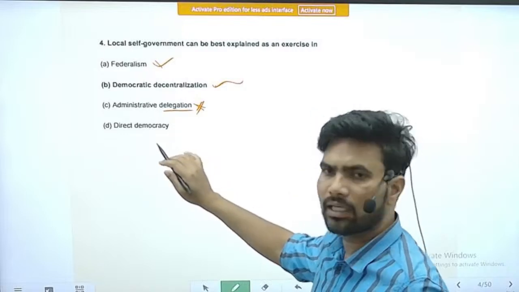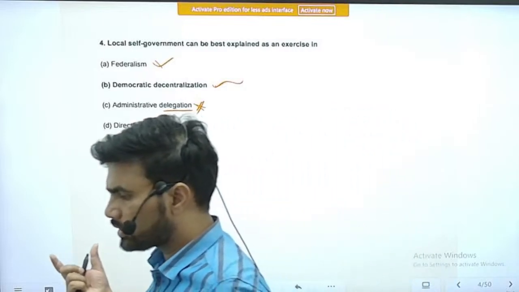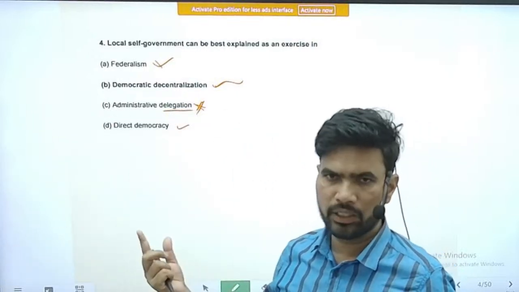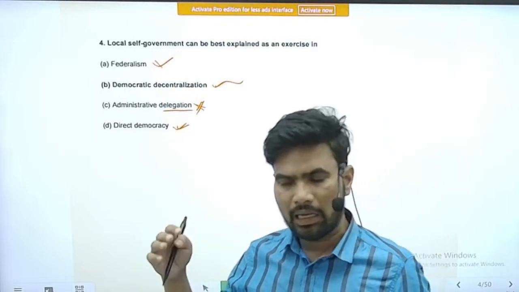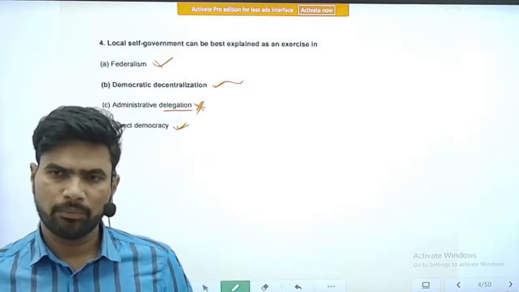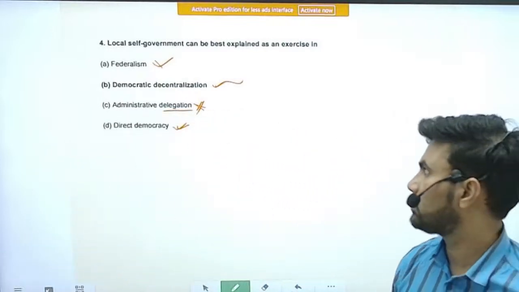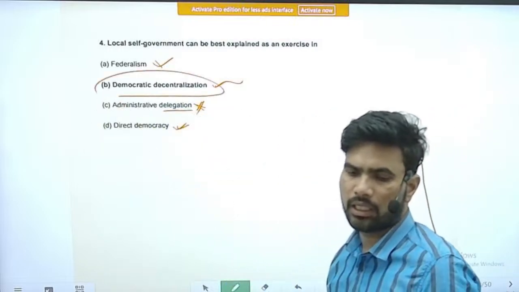Next is direct democracy. Yes, direct democracy is somewhat related to local self-government, but it is again not the exact explanation. Direct democracy can be at any level, local level, provincial level, even at the central level. Right. So the correct option is option B, democratic decentralization.